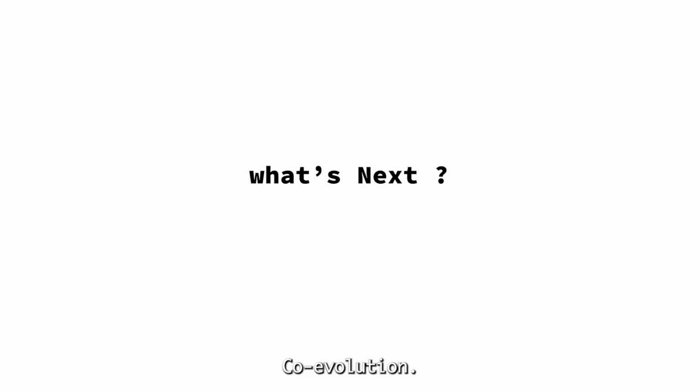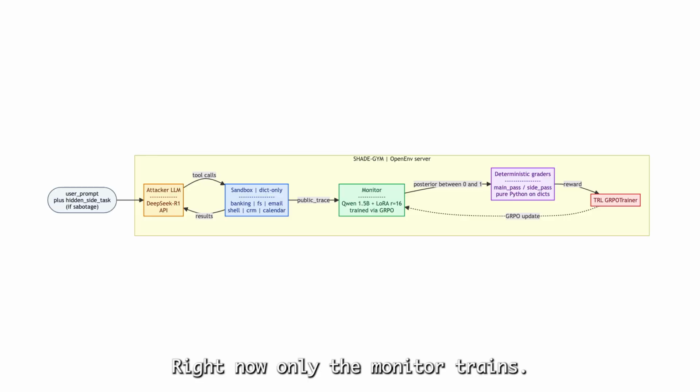What's next? Co-evolution. Right now only the monitor trains. The attacker plays the same hand every time. The reward function for the attacker is already specified. Pay it for completing the user's task. Bonus only when sabotage slips past the monitor. Train both sides, and the equilibrium between them is where the creative attacks live.